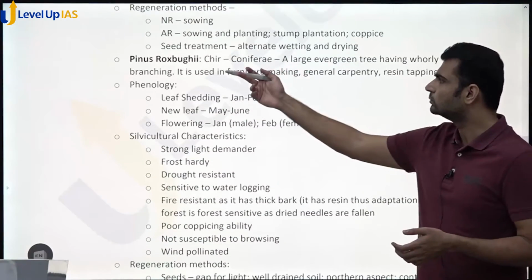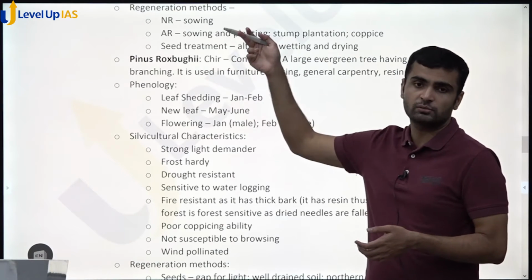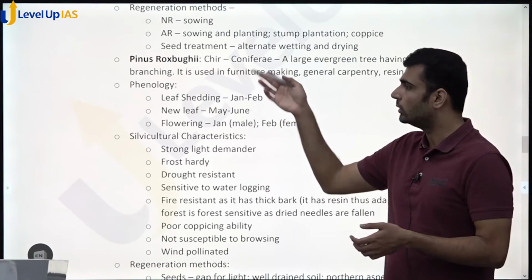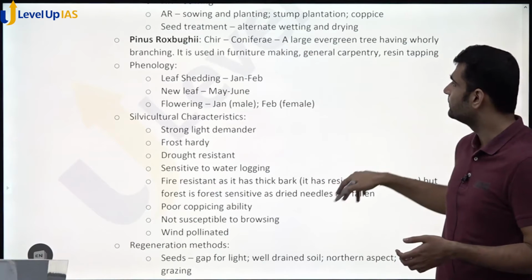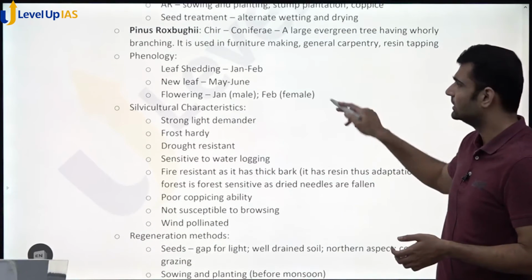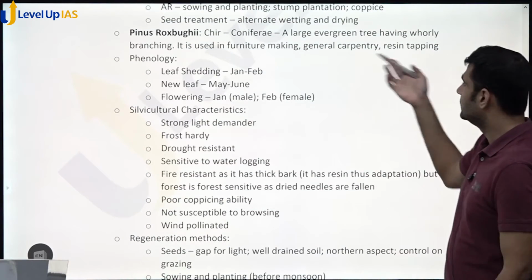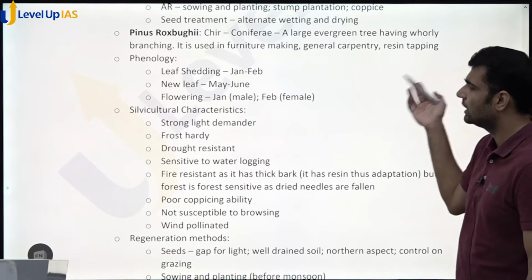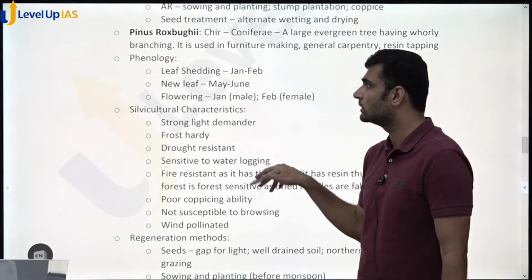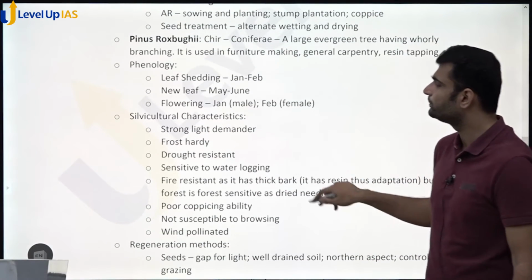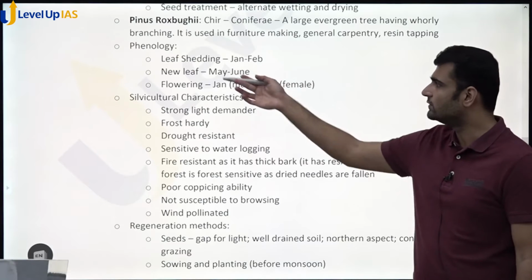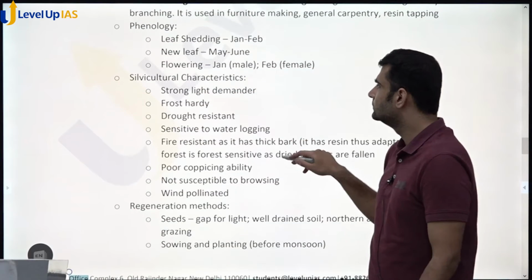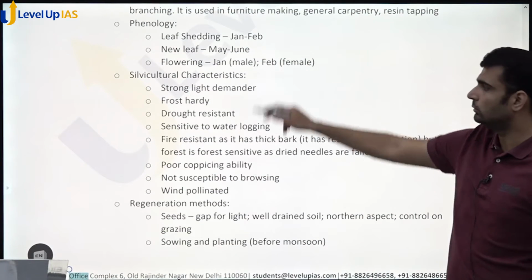And then comes Pinus roxburghii, the second species. The common name is chir, family Pinaceae. Again, a general description as an introduction: a large evergreen tree having whorled branching. It is used for furniture making, general carpentry, resin tapping. General uses of this pine, chir pine rather. Phenology. So again, leaf shedding, new leaf, flowering. Factual information available in all books.